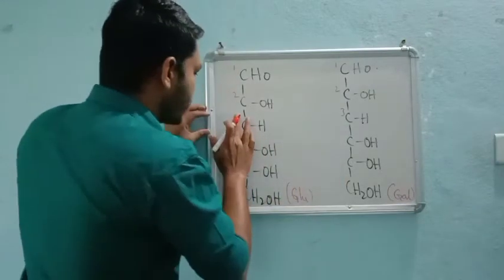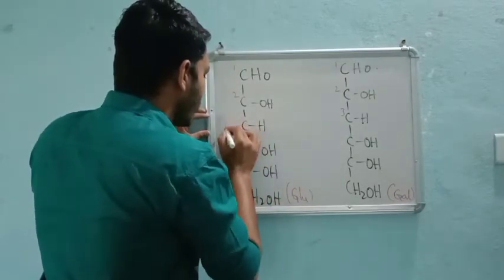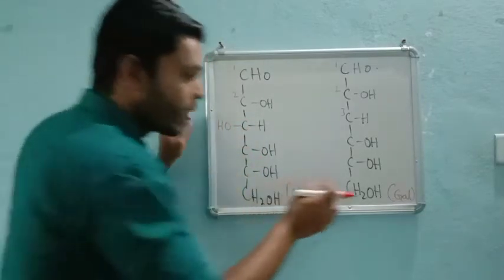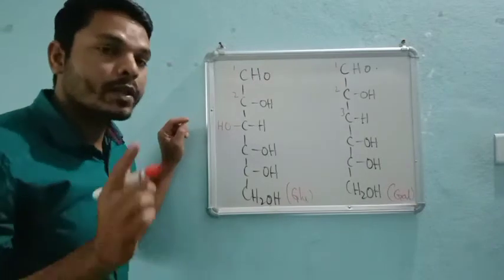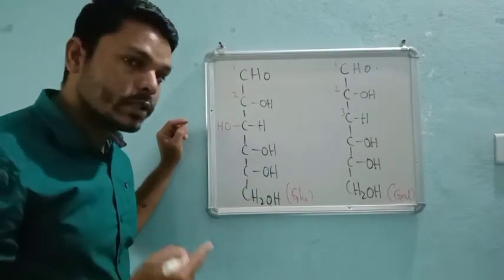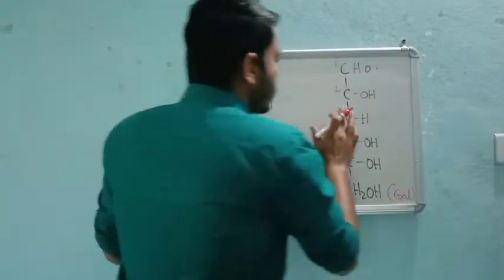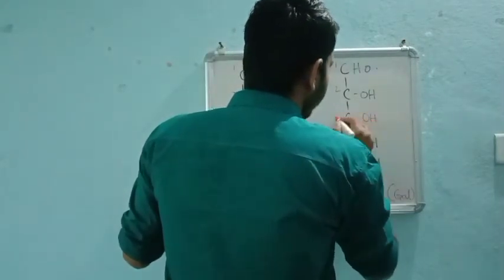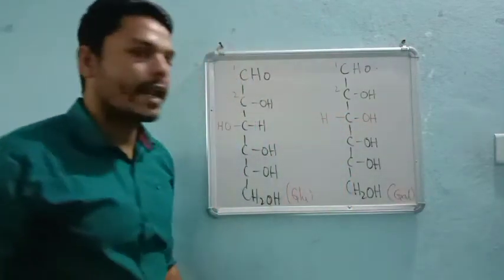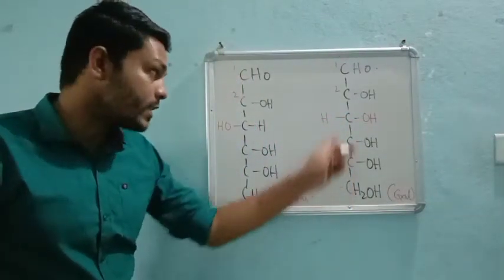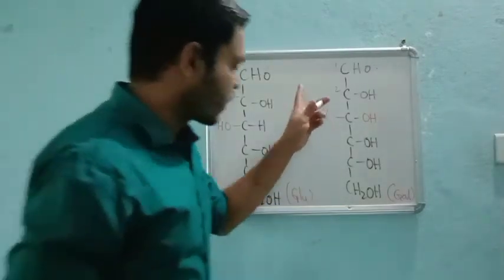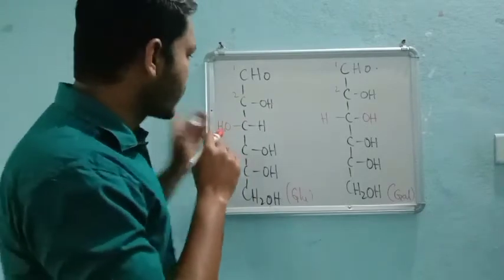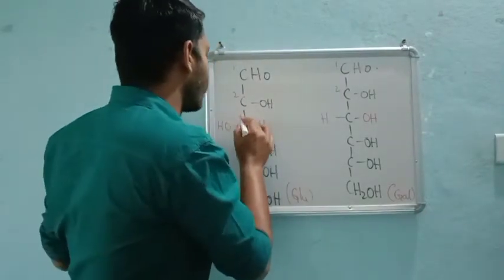Here, in the third carbon atom, in case of glucose, OH is on the left hand side. But if you want to convert glucose into galactose, then just change the position of H and OH. This will become a galactose, right? So the molecular formula is the same, but they differ at the third carbon atom.